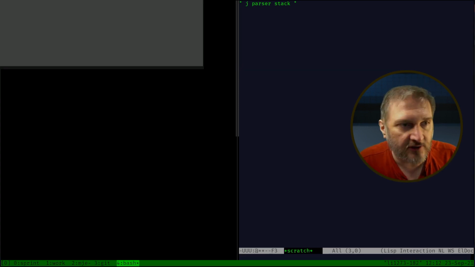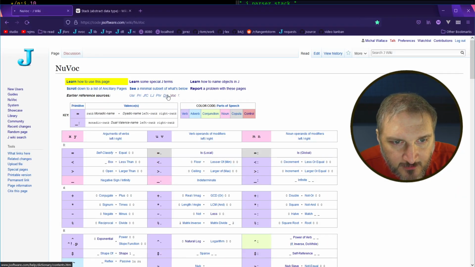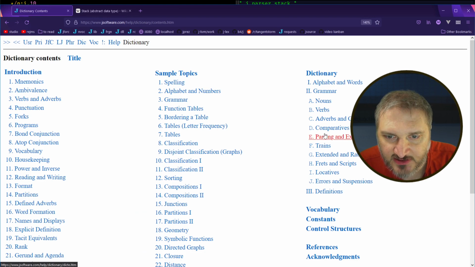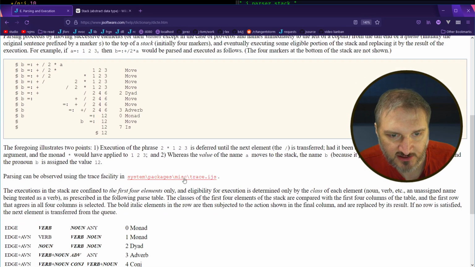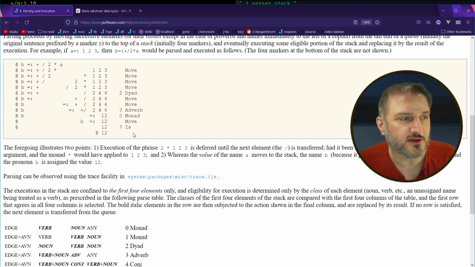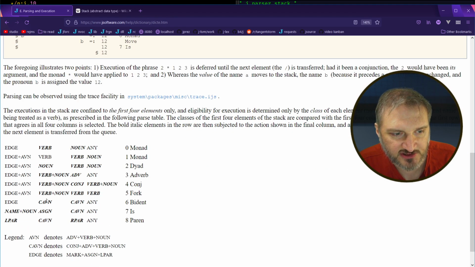And I'm going to go ahead and show you something real quick so you know what I'm talking about. So it would be here. It's in the dictionary, parsing and execution. These are the rules of execution. And there's actually a trace verb that you can import to observe how this works. But they're walking through an example here where it shows how to execute these parsing operations. And you're always looking at least 3 items. So these 3 items here.